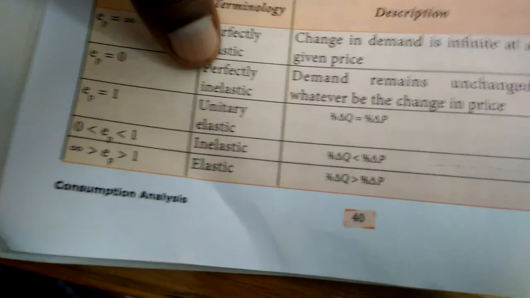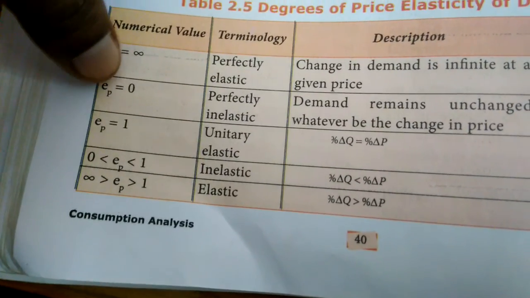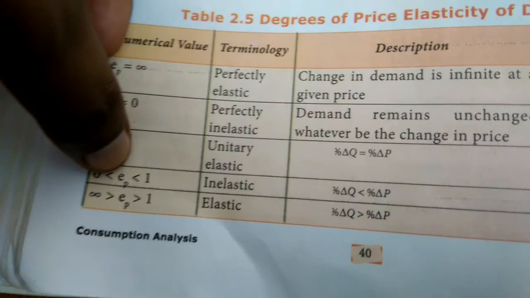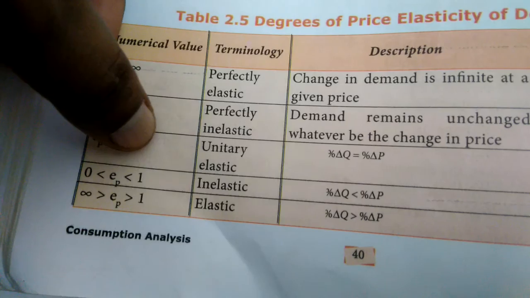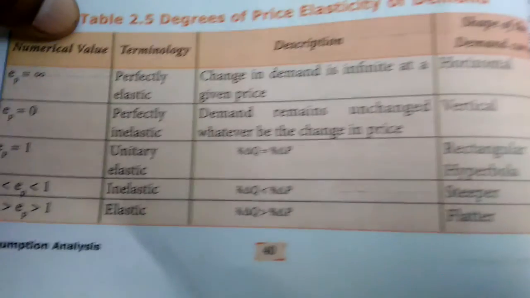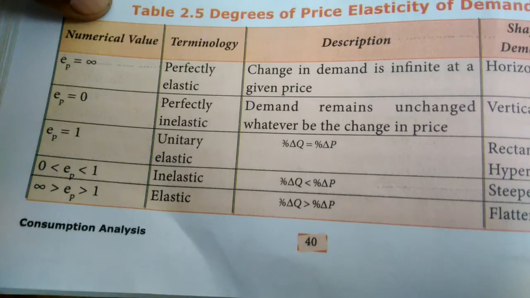Next, inelastic. Inelastic has this numerical value: the elasticity of price is greater than 0 and less than 1. So here the demand curve is steeper. Next, elastic demand.